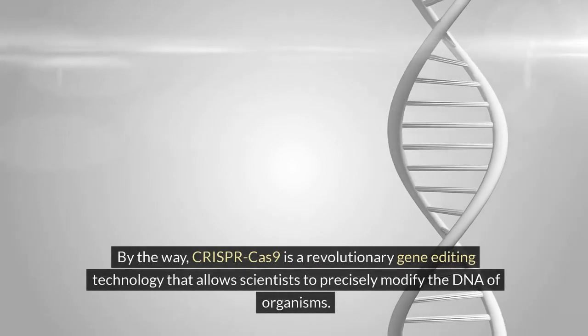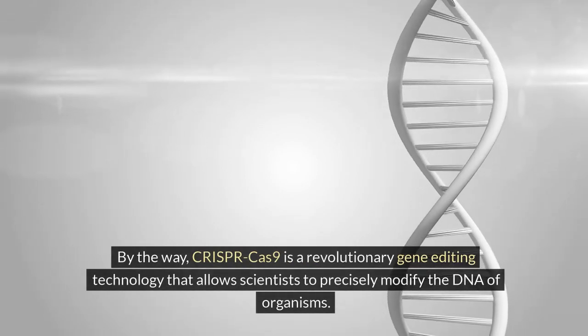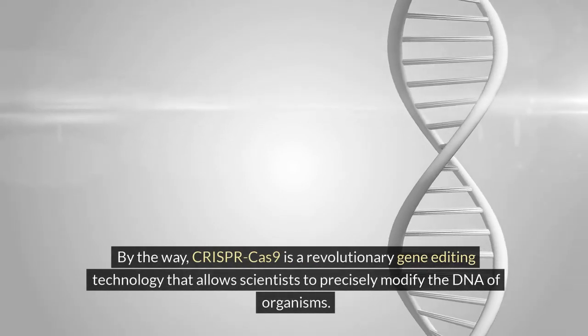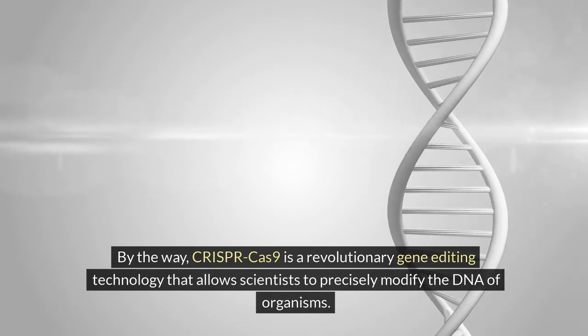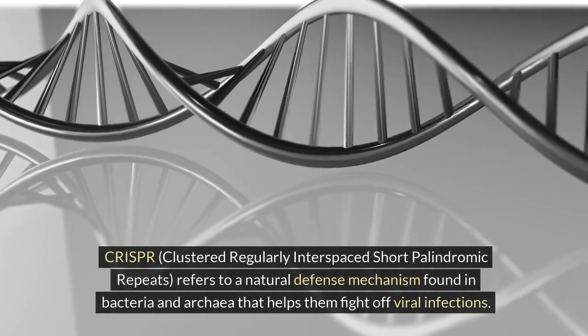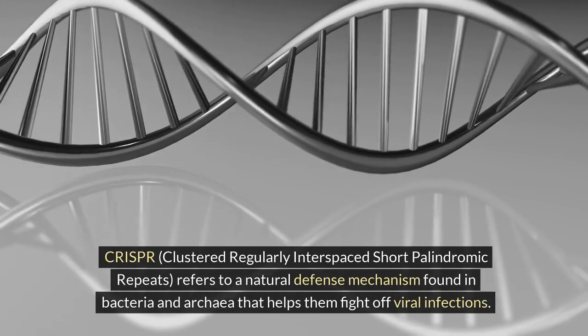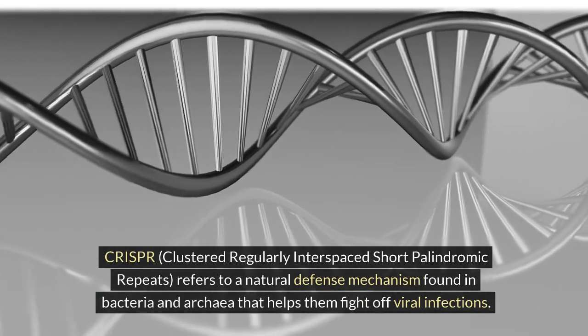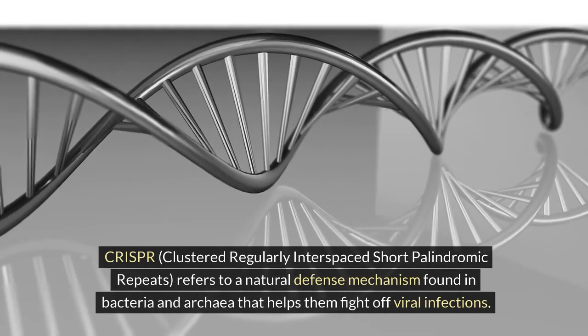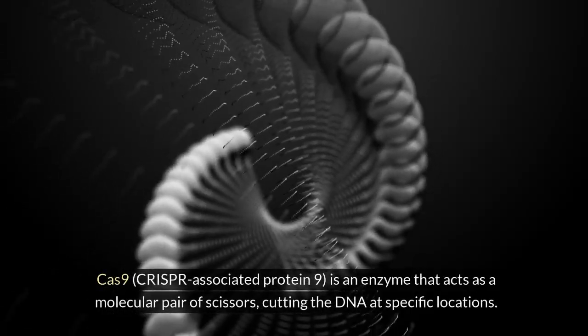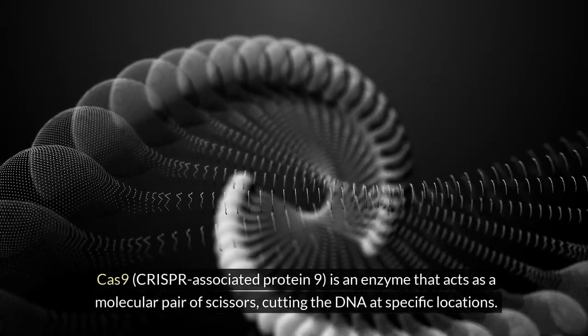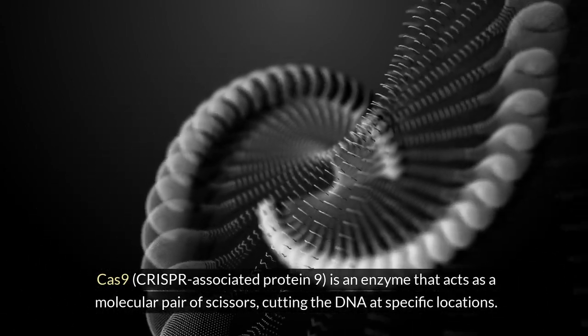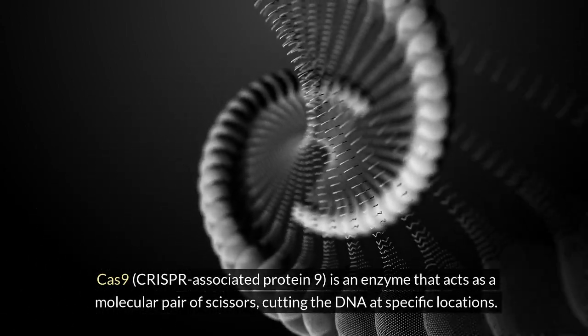By the way, CRISPR-Cas9 is a revolutionary gene editing technology that allows scientists to precisely modify the DNA of organisms. CRISPR, clustered regularly interspaced short palindromic repeats, refers to a natural defense mechanism found in bacteria and archaea that helps them fight off viral infections. Cas9, CRISPR-associated protein 9, is an enzyme that acts as a molecular pair of scissors, cutting the DNA at specific